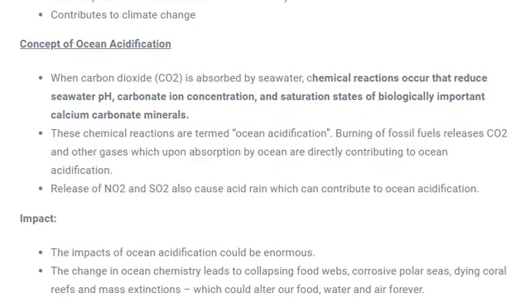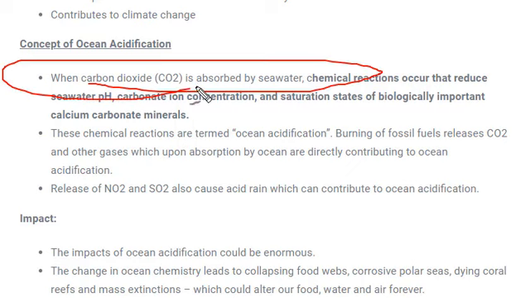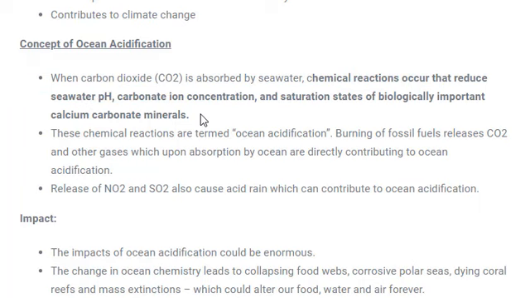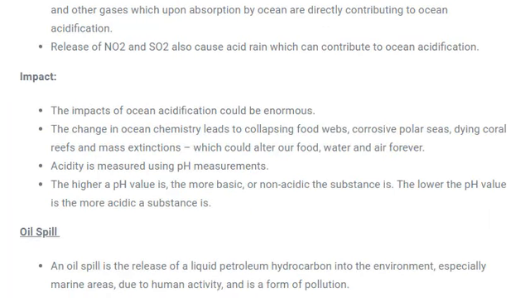Ocean acidification. What is ocean acidification? It simply means carbon dioxide. When this carbon dioxide is absorbed by seawater, there is a chemical reaction and it reduces the pH of seawater, which in turn converts the water into acid, or the water is acidified. The impact would be very dangerous, as acid is a very dangerous substance and corrosive in nature, so all the biodiversity present under the sea is at risk and can die easily because it corrodes the upper layer.